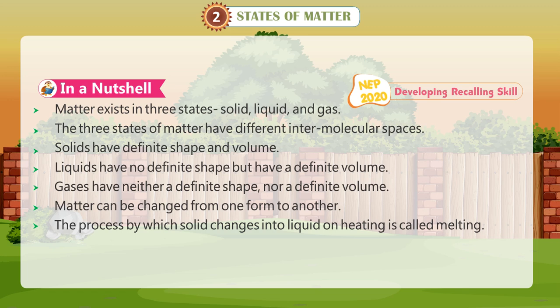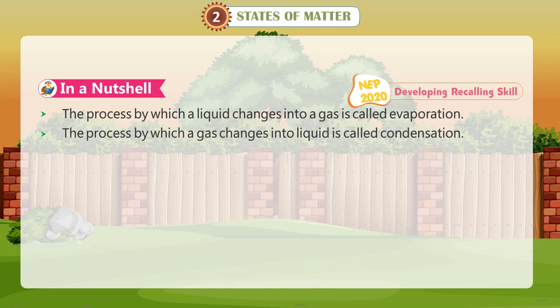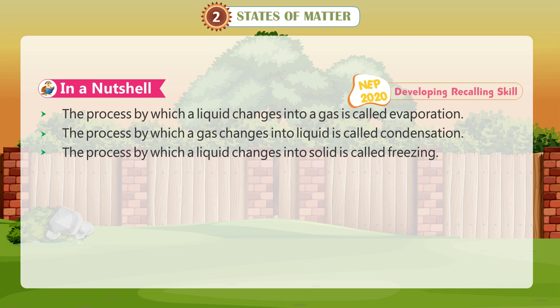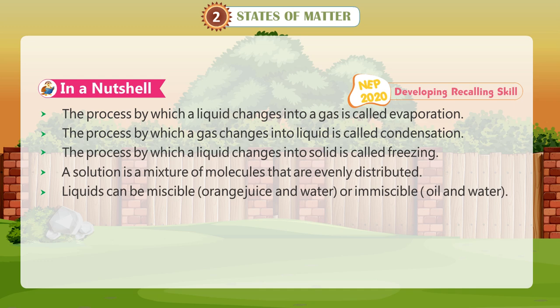The process by which solid changes into liquid on heating is called melting. The process by which a liquid changes into a gas is called evaporation. The process by which a gas changes into liquid is called condensation. The process by which a liquid changes into solid is called freezing. A solution is a mixture of molecules that are evenly distributed. Liquids can be miscible, orange juice and water, or immiscible, oil and water.